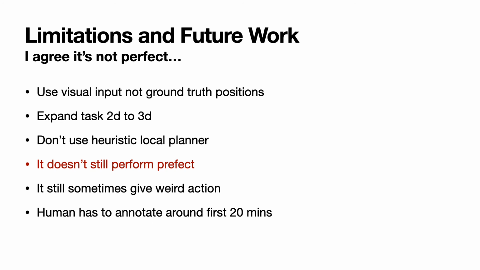The main problem was that it's still not working perfectly, and there will be other solutions than just training until the accuracy becomes high. Also, the problem was that the human has to annotate for around the first 20 minutes, and it was very hard time-wise, so I need to fix that too.